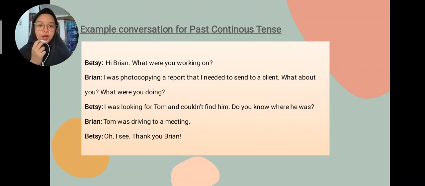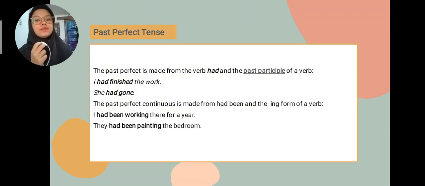Betsy: Hi Brian, what were you working on? Brian: I was photocopying a report that I needed to send to a client. What about you? What were you doing? Betsy: I was looking for Tom and couldn't find him. Do you know where he was? Brian: Tom was driving to a meeting. Betsy: Oh, I see. Thank you, Brian.